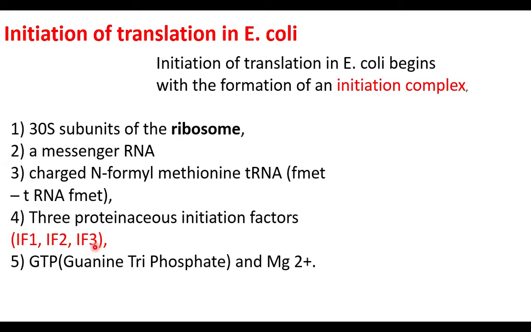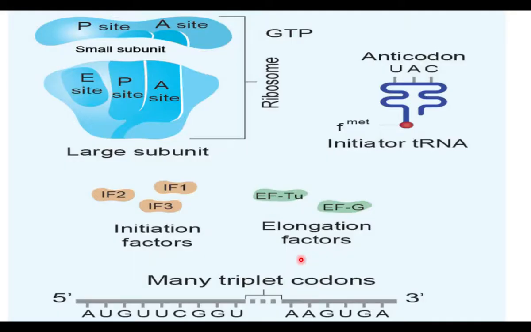The energy is provided by GTP, guanosine triphosphate, and it takes place in the presence of magnesium 2 plus ions. Here we can see the components of the initiation complex: the smaller subunit, GTP, tRNA, initiation factors IF1, IF2, IF3 and mRNA.